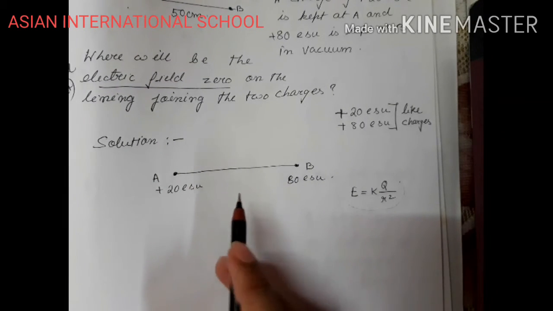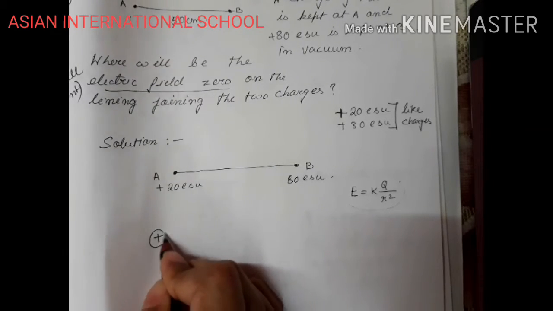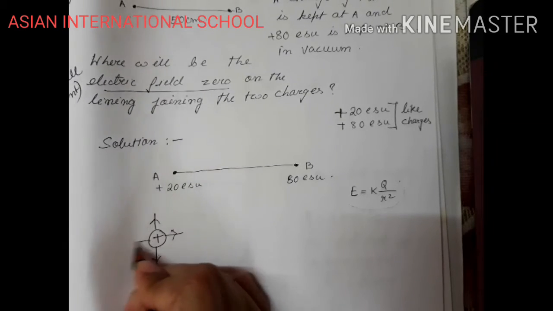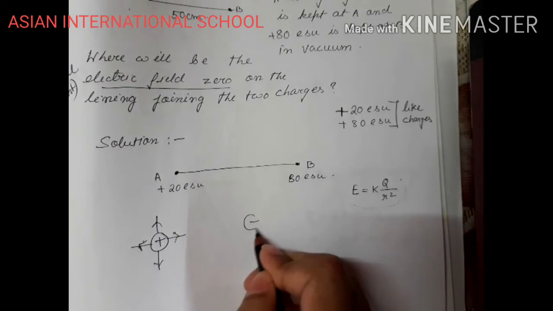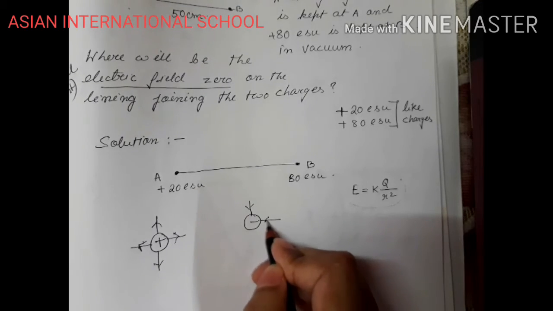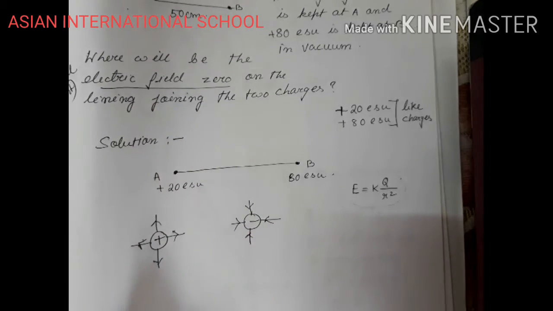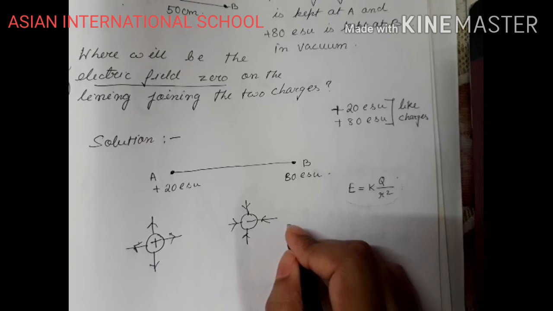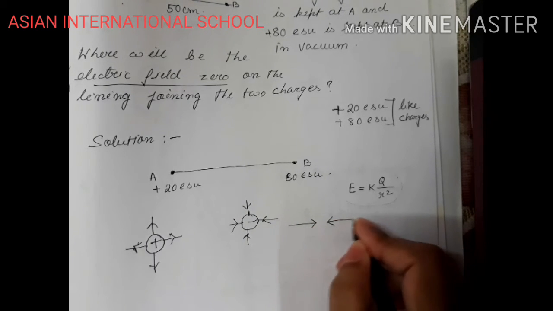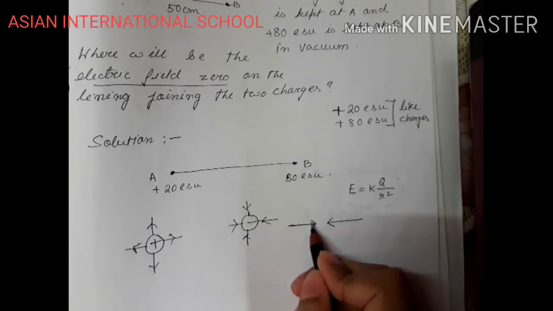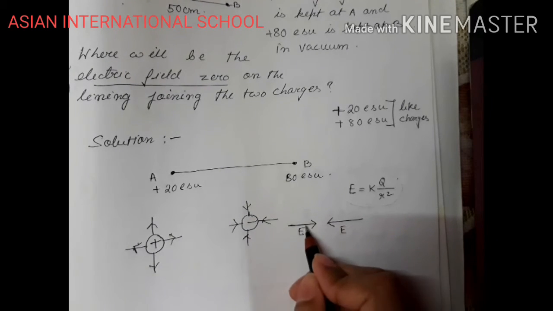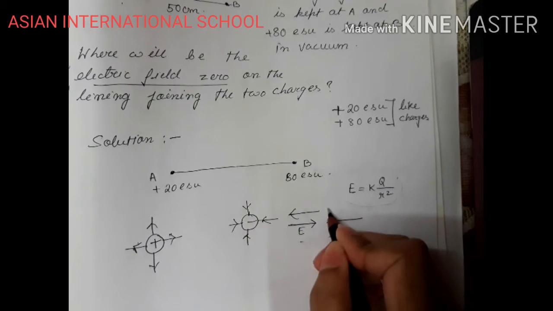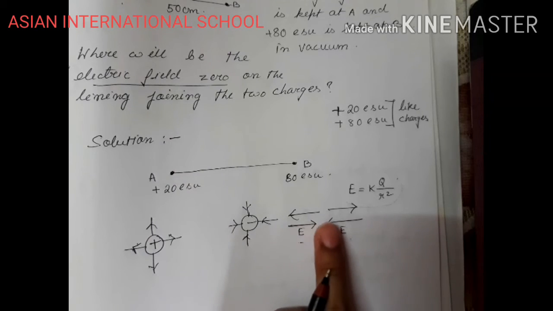How can I understand that? We know for a positive charge, what happens? The electric lines of force move outside, right? And for a negative charge, the electric lines of force move inside. Now, if I want to make electric field 0, that means they should be equal in magnitude but opposite in direction, right? Suppose these are two electric fields E and E, they are equal in magnitude but opposite in direction. Or this can be the condition, right? So I need this type of a condition.